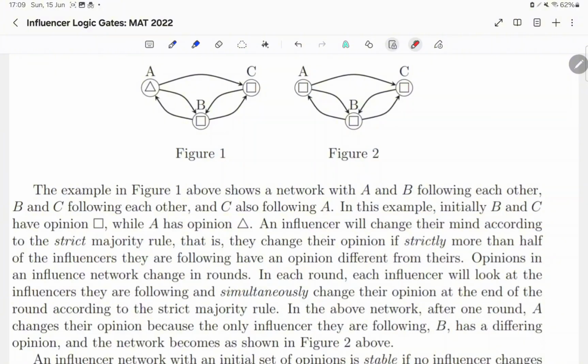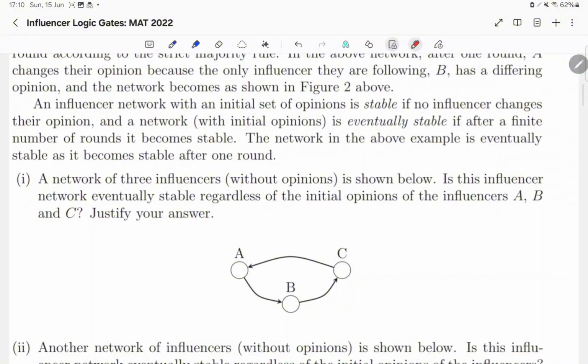In the above network, after one round, A changes their opinion because the only influencer they are following, B, has a differing opinion, and the network becomes as shown in figure 2 above. An influencer network with an initial set of opinions is stable if no influencer changes their opinion, and a network with initial opinions is eventually stable if after a finite number of rounds it becomes stable. The network in the above example is eventually stable as it becomes stable after one round.